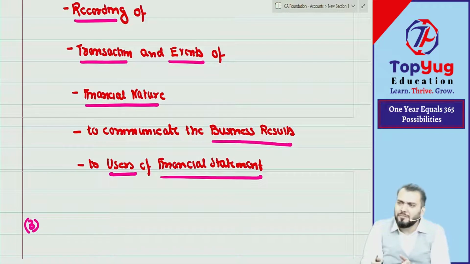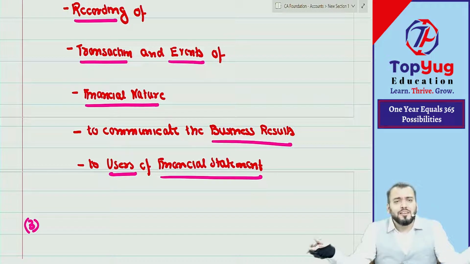So transaction means any act, any business or any performance, whatever we are doing. Right now if I start dancing, that is also one transaction.